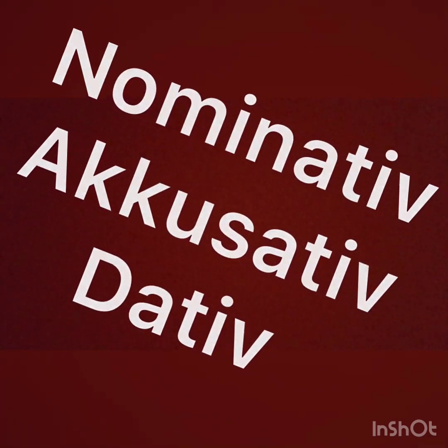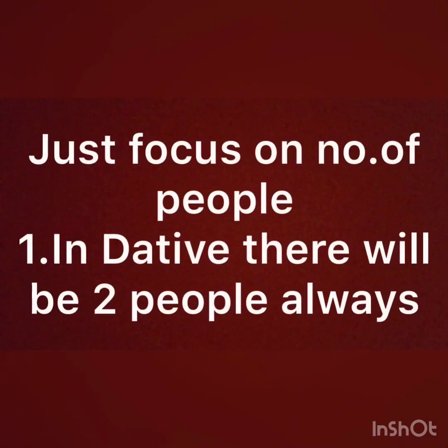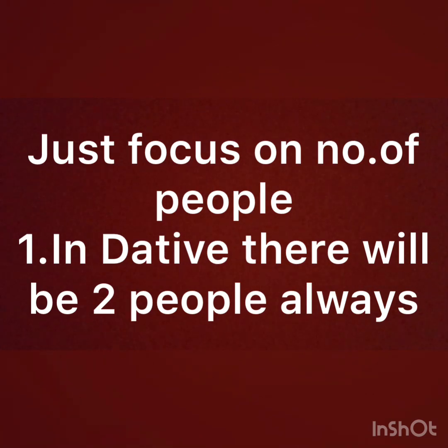As you know, in 6th standard you have done nominative, in 7th you have done accusative, and now in 8th class we will be doing dative. Dative is a concept where two persons are addressed in the same sentence, and those two persons are who and whom, right? If you have to identify dative, you just have to focus on the persons. In a sentence there will be only two people, and you need to check that in every sentence. There are multiple examples of dative, right?